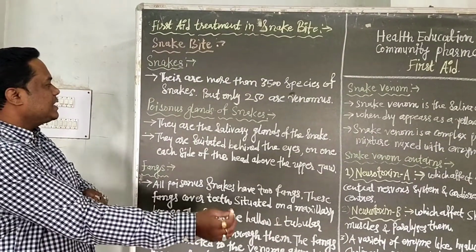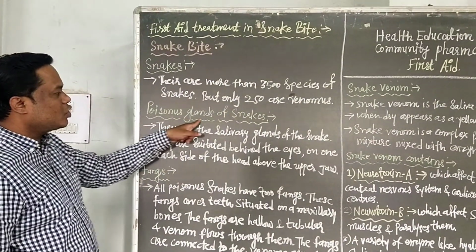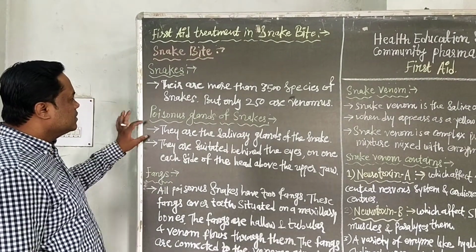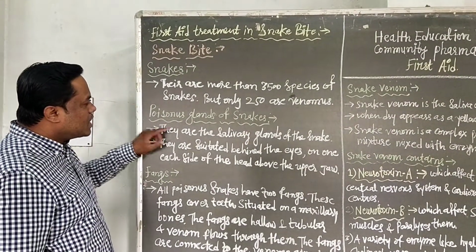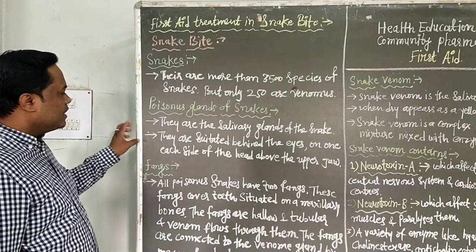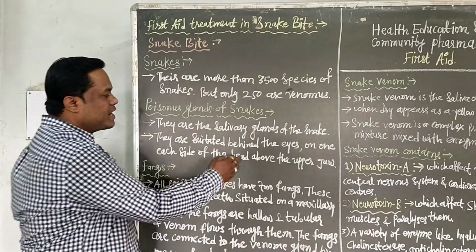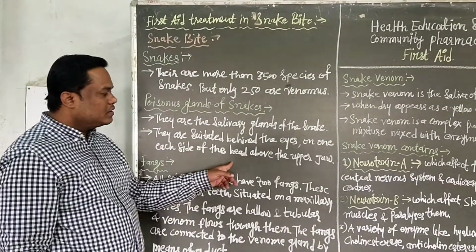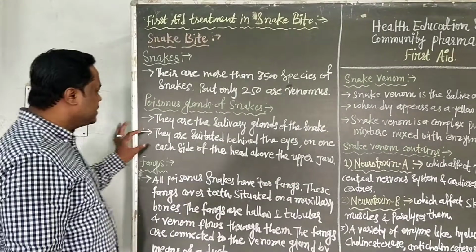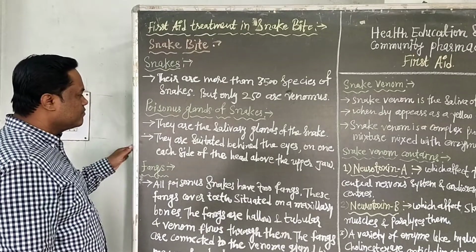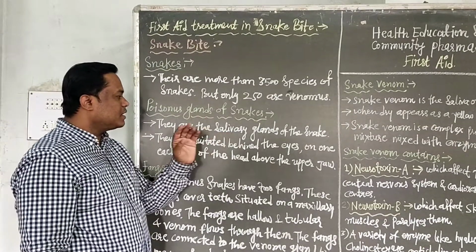Next, you have to see the poisonous glands of the snake, the poisonous glands which occur in the snake. The poisonous glands are the salivary glands of the snake, and they are situated behind the eyes, one on each side of the head above the upper jaw. This is the position of the poisonous gland in the snake, and they are the salivary glands.